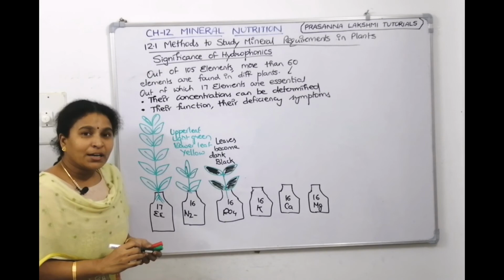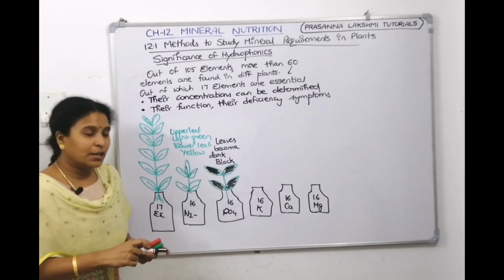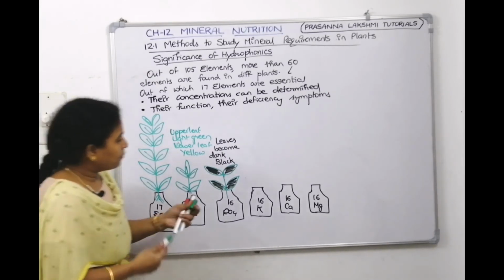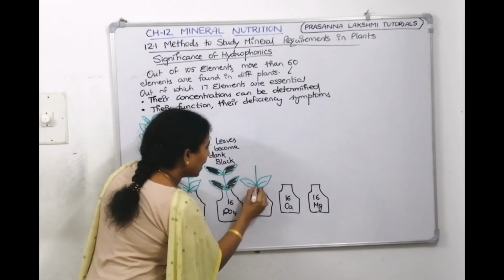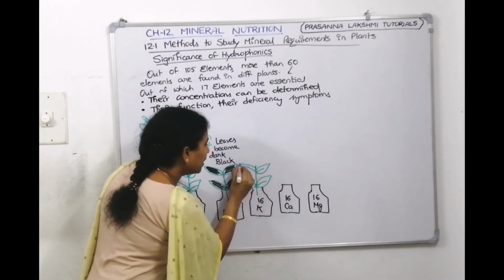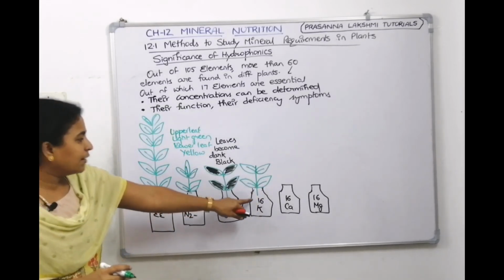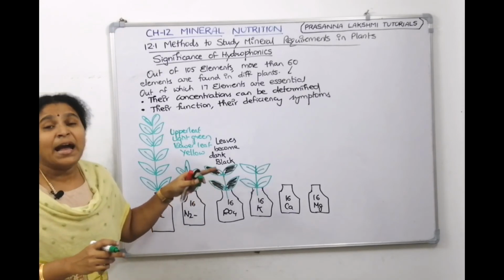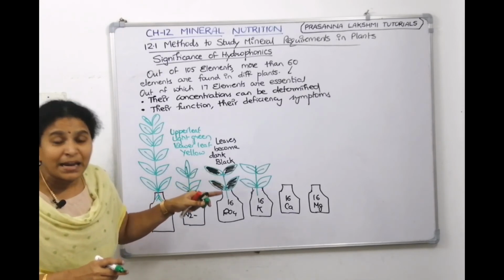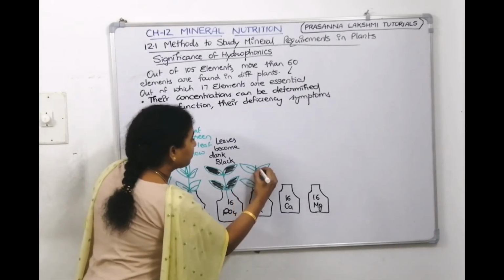Now let us see what deficiency the plant will show if we don't give potassium. What happens if we don't give potassium? Again, since this is also an essential element, the plant will show stunted growth only. It's not showing this much growth. The margins of the leaf and the tips of the leaf will become yellow. Margin means here.